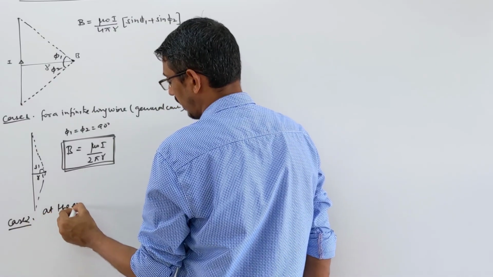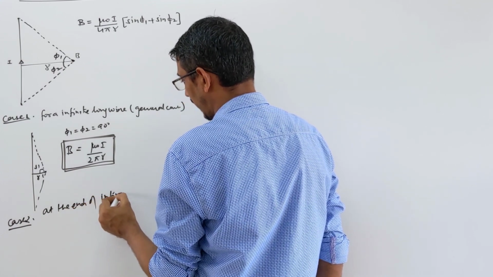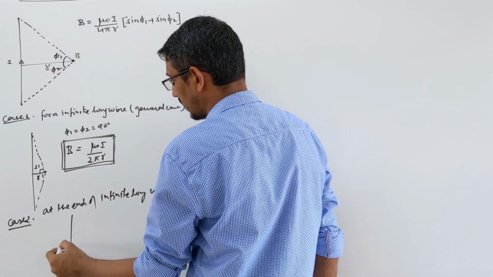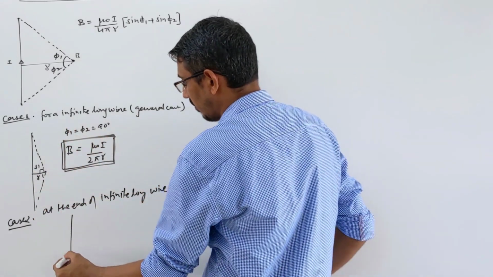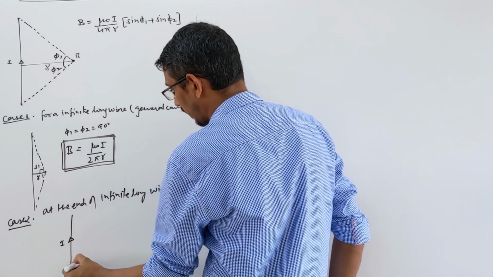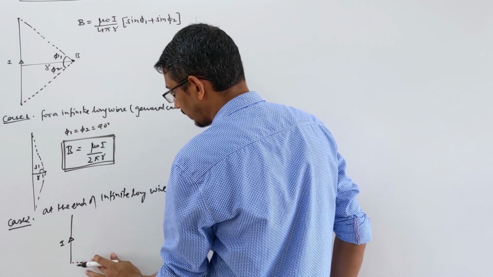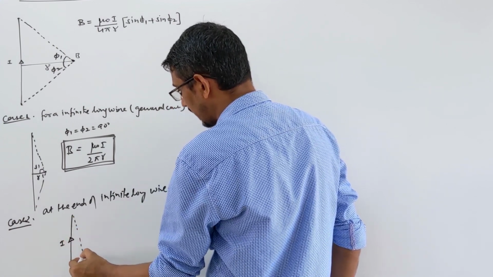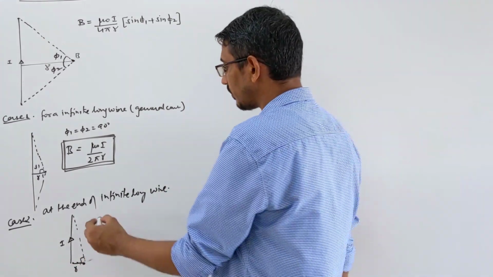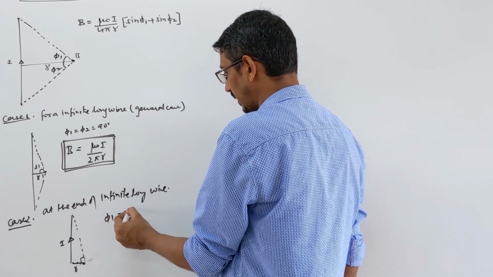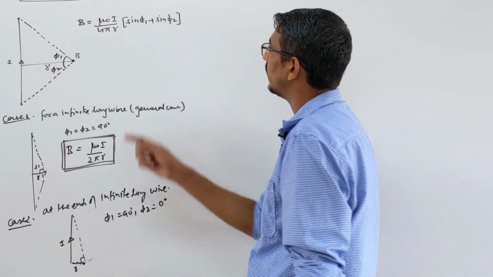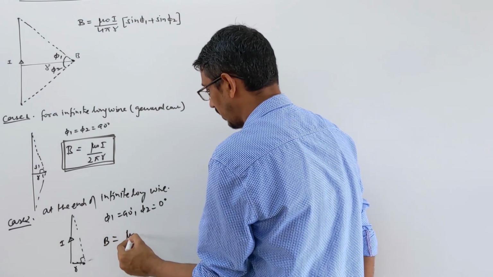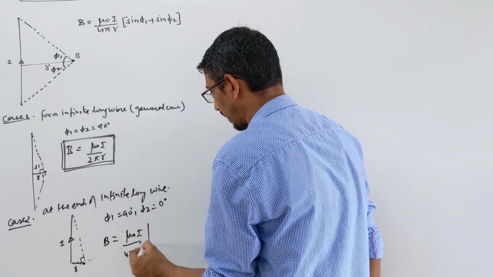At the end of an infinite long wire, you want to find the magnetic field. This is again an infinite long wire, but you want to find the magnetic field at the end of the wire. Like here, you want to find the magnetic field at this point, very close, at distance r. If you draw angles here, one angle is 90 degrees, the other angle is 0 degrees. Your phi 1 is 90 degrees, but phi 2 is 0 degrees. So when you put 90 here, this becomes half of this simply. So the magnetic field will be mu naught I upon 4 pi r.